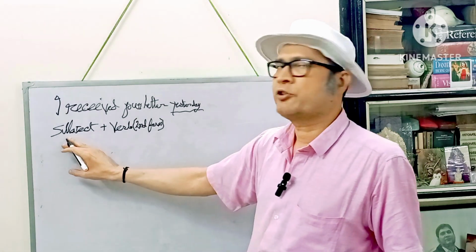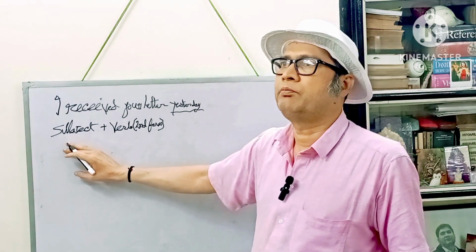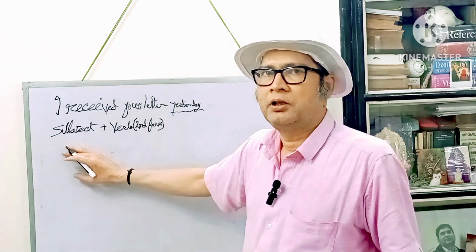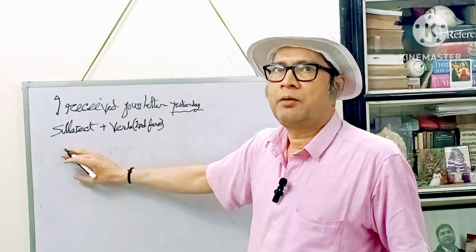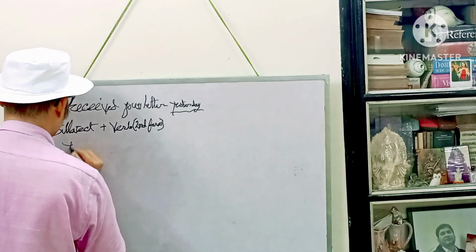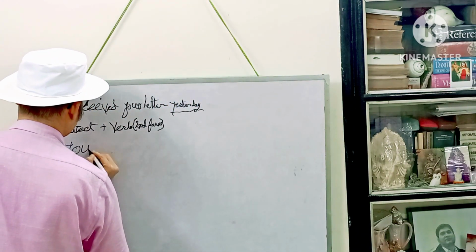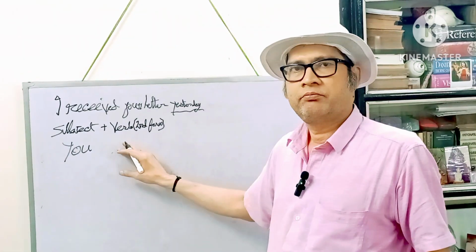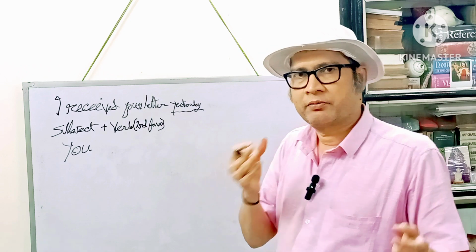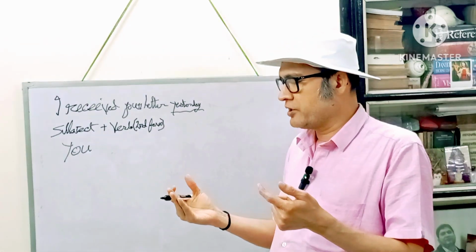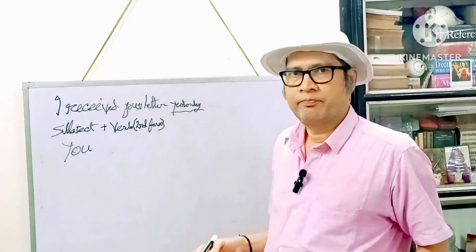Now for the subject, let us choose any pronoun or any proper noun. Let us choose the pronoun you, Y-O-U. Any verb you want. Let us use the second form of the verb eat.